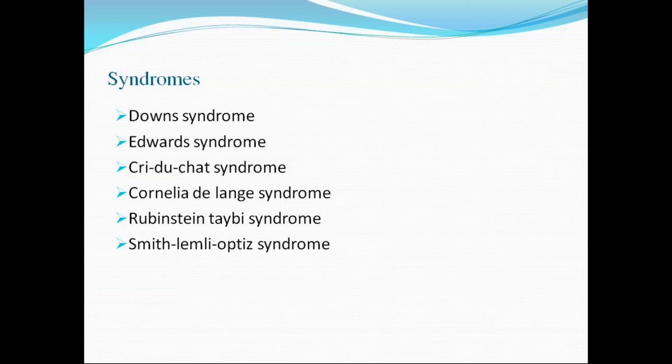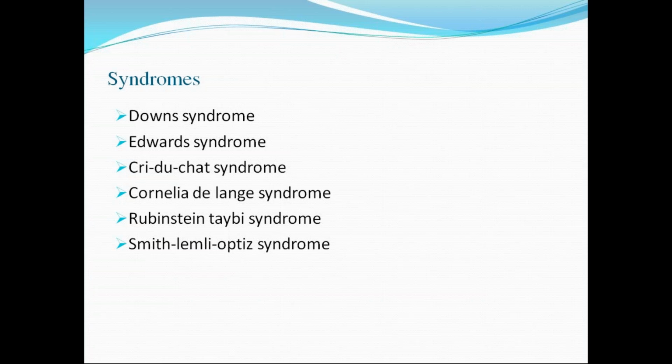Edwards syndrome is due to trisomy 18. Here also you expect congenital heart diseases, as well as clinical features: prominent occiput, hypertonia, rocker bottom foot, and overlapping of fingers. In Cri-du-chat syndrome, there is a deletion of the 5p chromosome, which results in a typical characteristic cry, and we also expect some congenital heart disease.